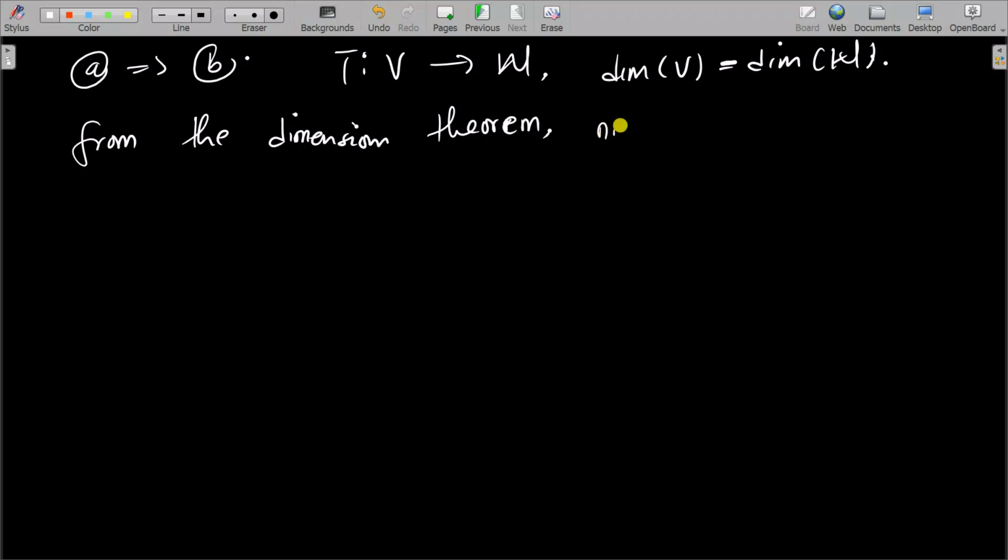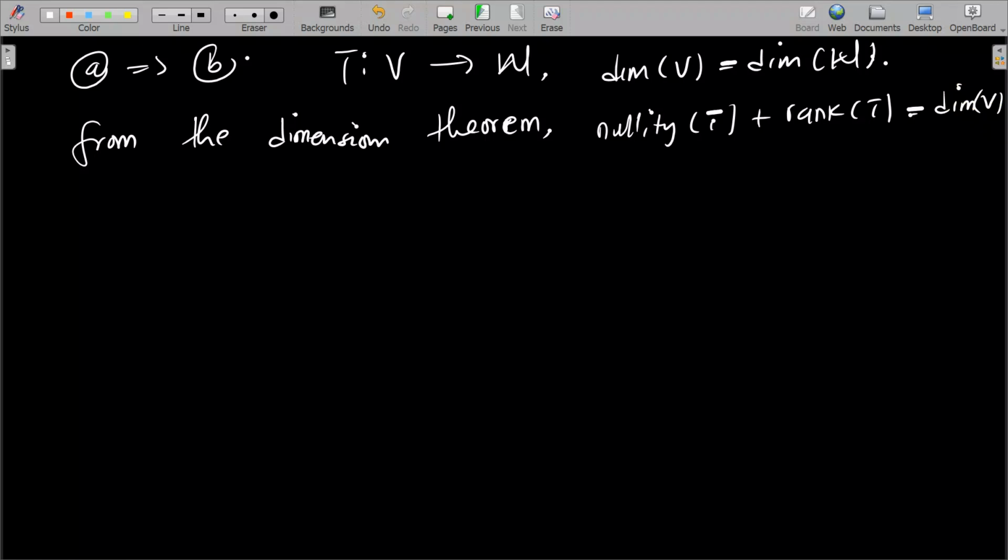We know that the nullity of T, which is the dimension of the null space of T, plus the rank of T is equal to the dimension of V, right? We know this from the rank nullity theorem.